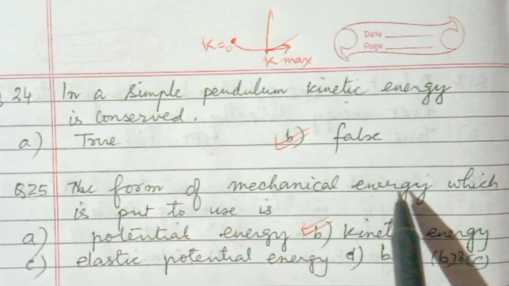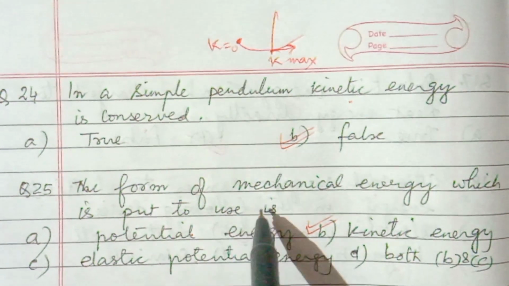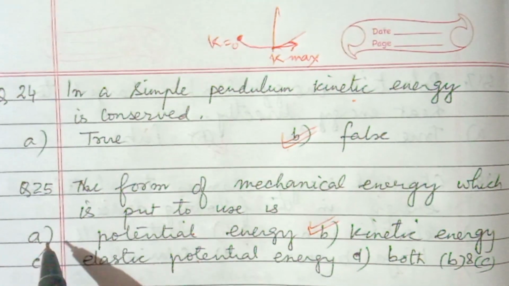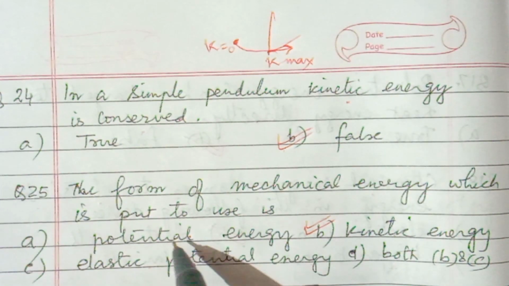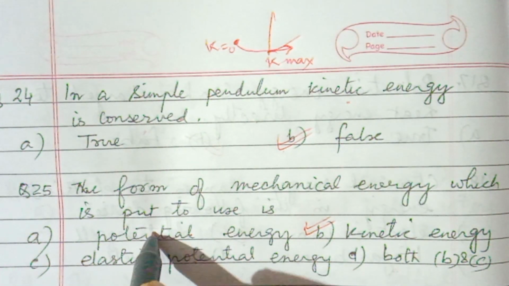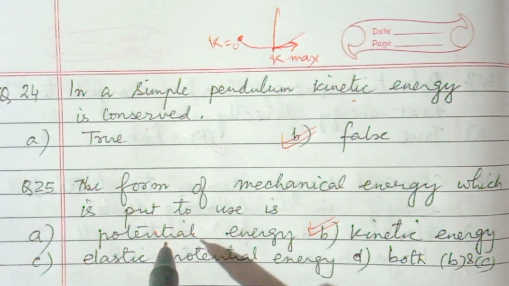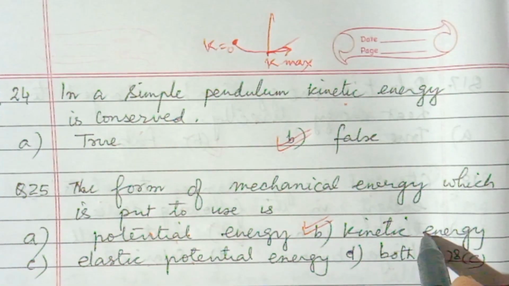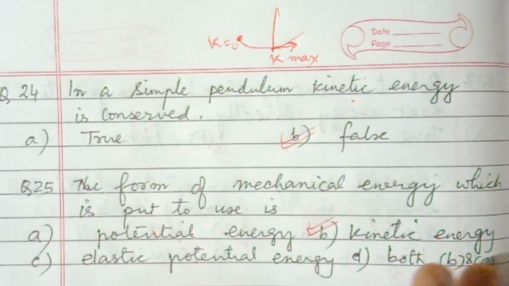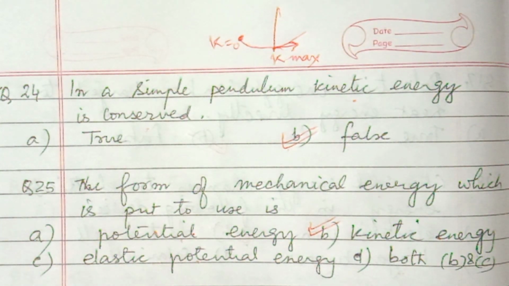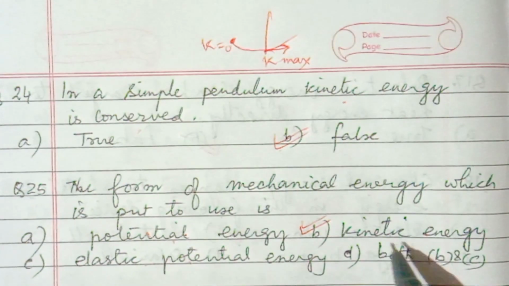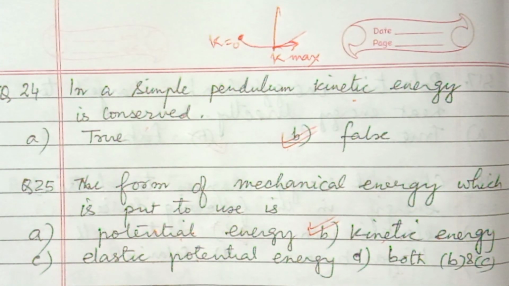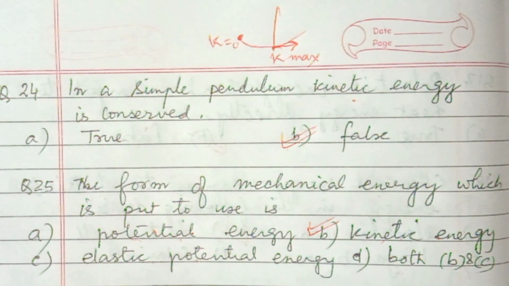Next, number 25, last question. The form of mechanical energy which is put to use is kinetic energy. As we have discussed before, potential energy cannot be converted into any other form directly. First it is converted into kinetic, then kinetic energy can be converted into other forms. So the energy which is put to use is kinetic energy. Potential energy cannot be used directly. So that's why answer is kinetic energy.